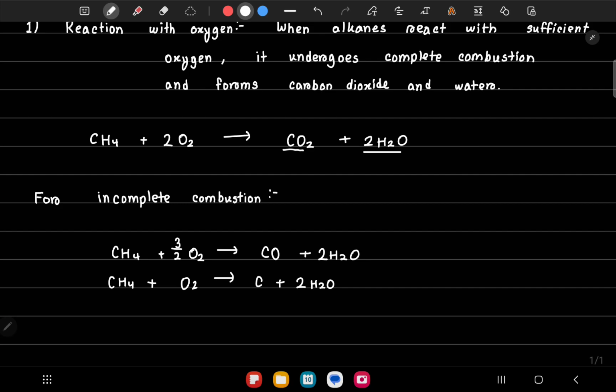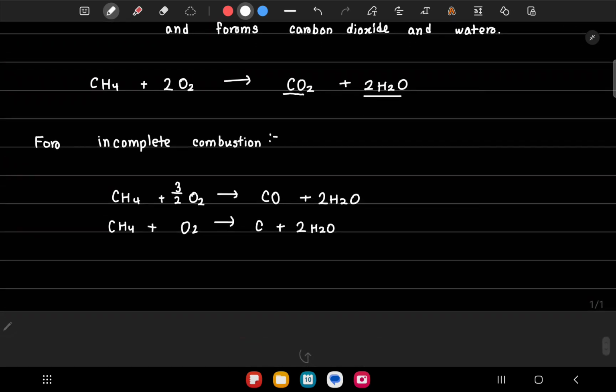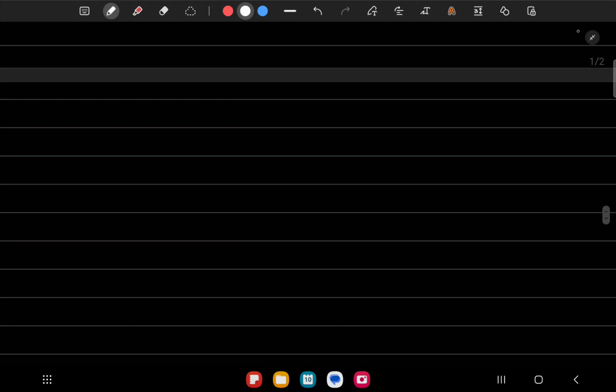Now there's a trend in whether complete combustion or incomplete combustion happens as we go down the homologous series of alkanes. It depends on the ratio of carbon to hydrogen. So if I want to find the carbon to hydrogen ratio as we go down the homologous series, CH4, C2H6, C3H8, C4H10 and so on: for the first one it would be 1 by 4 or 0.25.